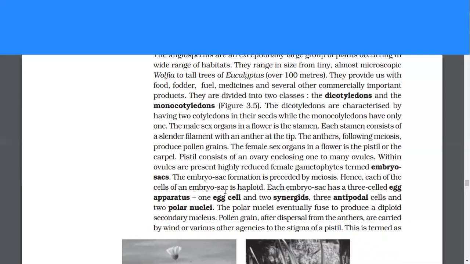The female sex organ in a flower is the pistil or the carpel. Pistil consists of an ovary enclosing one to many ovules. Within ovules are present highly reduced female gametophytes termed embryo sacs. The embryo sac formation is preceded by meiosis. Hence, each of the cells of an embryo sac is haploid. Each embryo sac has a three-celled egg apparatus, one egg cell and two synergids, three antipodal cells, and two polar nuclei. The polar nuclei eventually fuse to produce a diploid secondary nucleus.